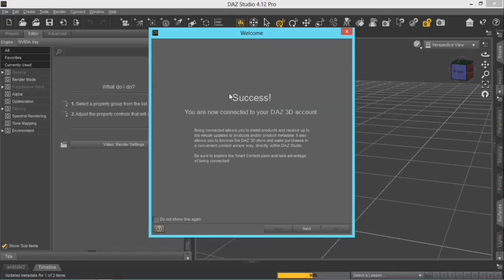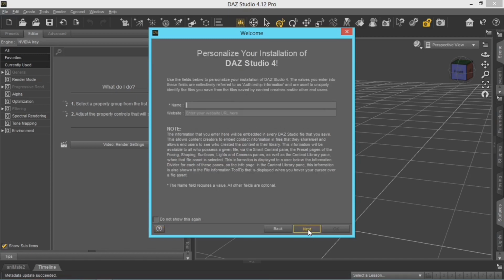So you'll receive this message. Then select next. So you don't need this. If you have a website, you can put your website here and your name, but as for me, I don't have a website for now. So let me cancel this.